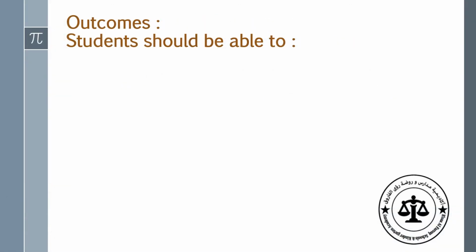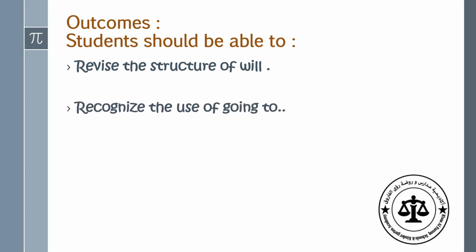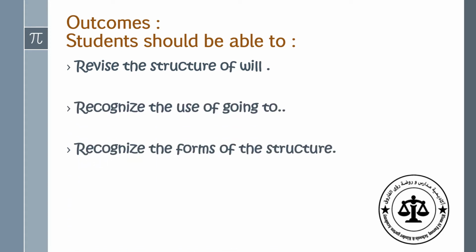The outcomes of our lesson today: students should be able to revise the structure of will, then recognize the use of going to, recognize the forms of the structure, and practice the rule. So please prepare your books and be ready for our class.